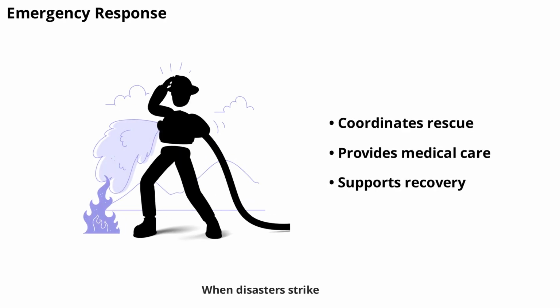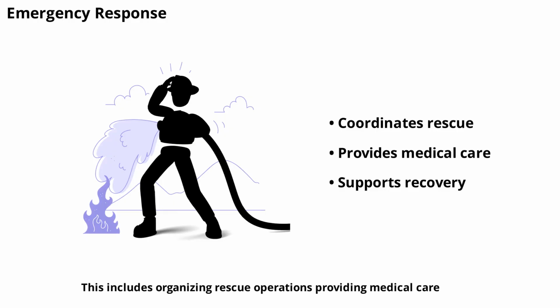When disasters strike, the government coordinates emergency response efforts. This includes organizing rescue operations, providing medical care, and helping communities recover. Agencies like FEMA in the United States are dedicated to disaster management. Quick and effective government action can save lives and reduce damage during emergencies.